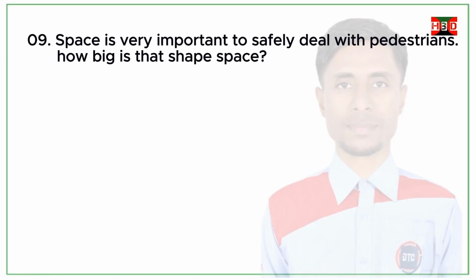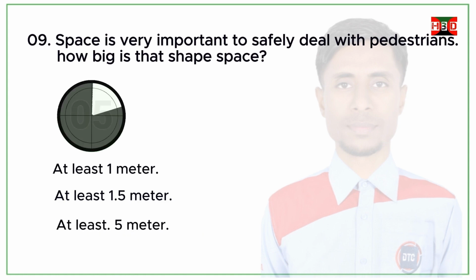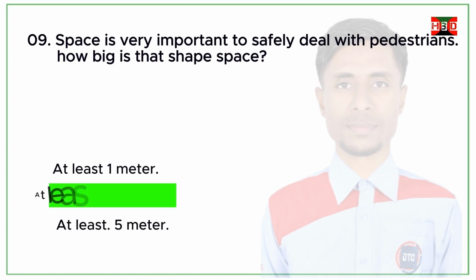Space is very important to safely deal with pedestrians. How big is that safe space? At least 1 meter. At least 1.5 meter. At least 5 meter. Correct answer: at least 1.5 meter.